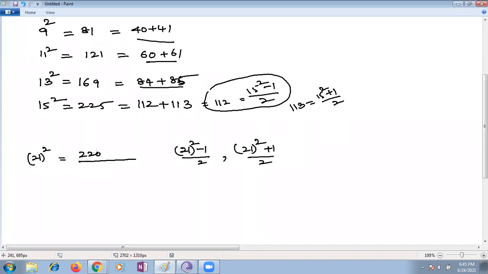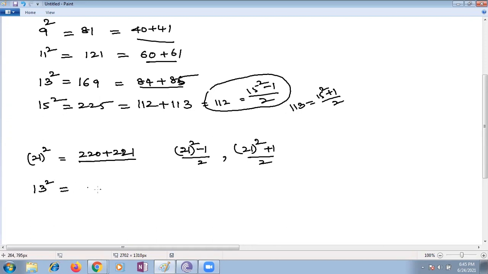220 plus 221. In the examination they will test this: express as a sum of consecutive natural numbers. Suppose I want 13 square, which we already wrote.